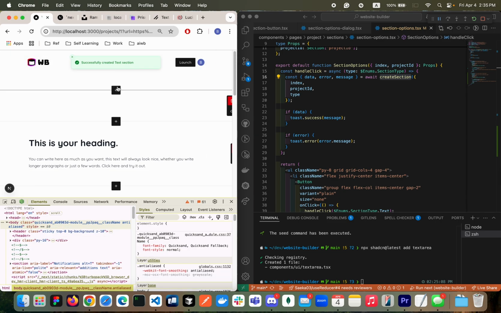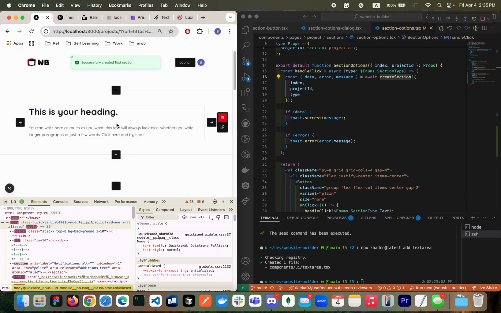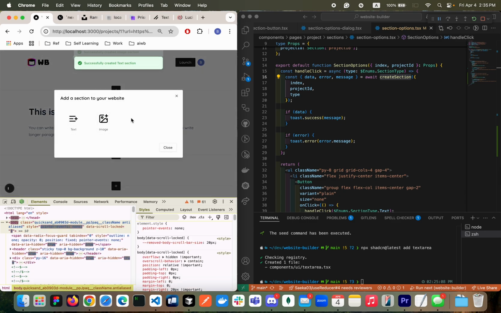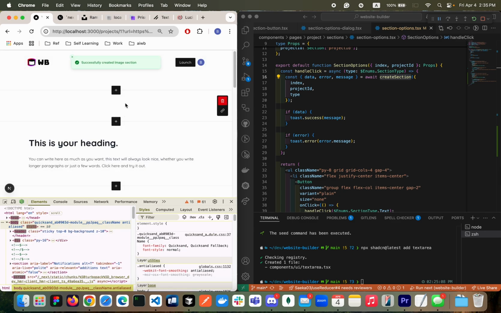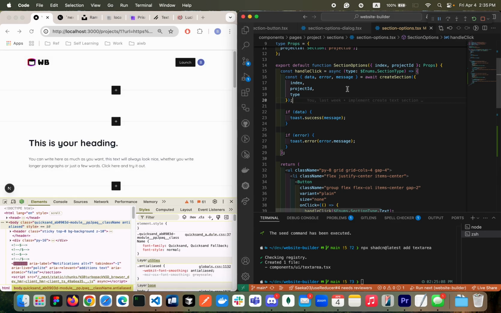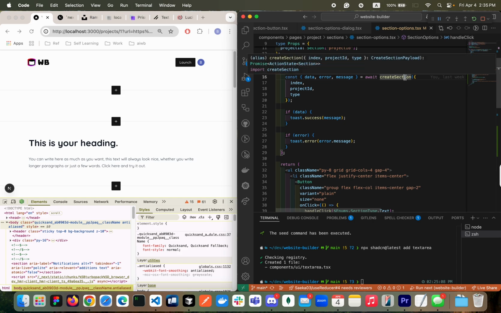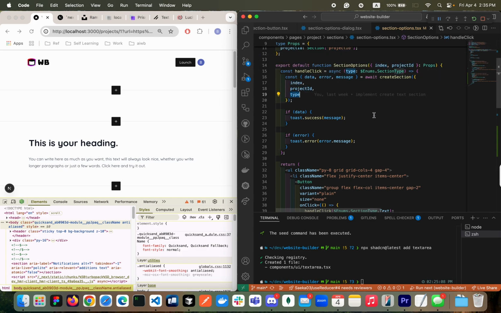Text is fine. Let's add one more text. Text is fine, but image is not because it doesn't show anything. Let's check the logic in the create section action. We're going to accept the index and the project ID and then type here, right?